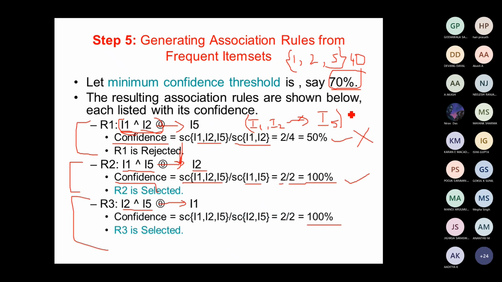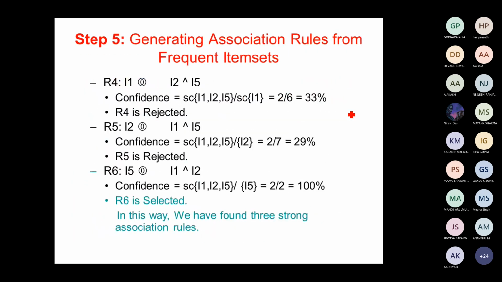I1, I2, I5. Okay, so if we go for some other associations, they have found some random associations. Okay, they are generating one rule. People who are buying I1, what is the chance that they can buy I2 and I5 also? Okay, they are going with the other rules. You see, they are getting 33%. This is rejected.